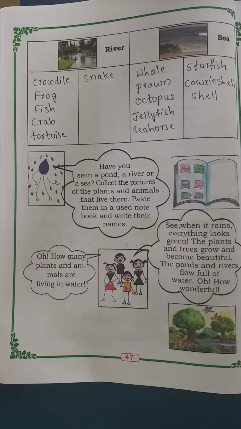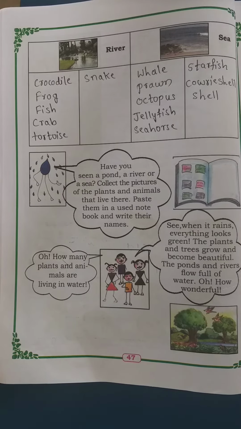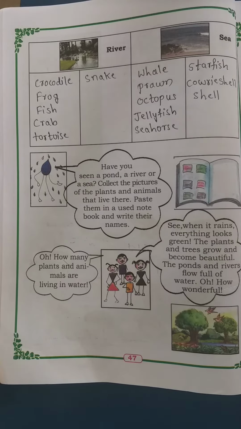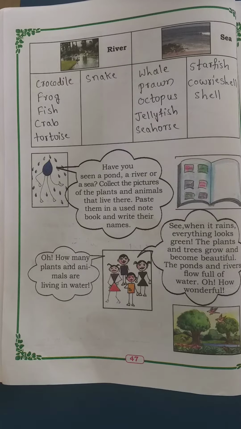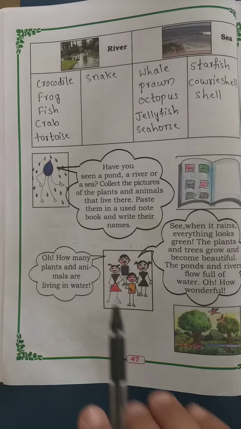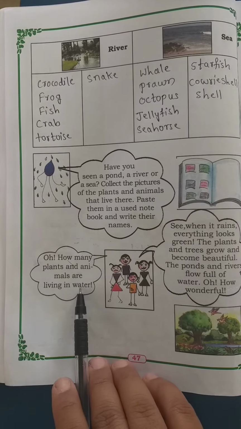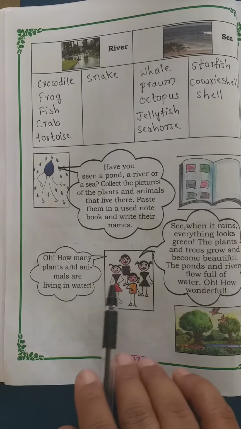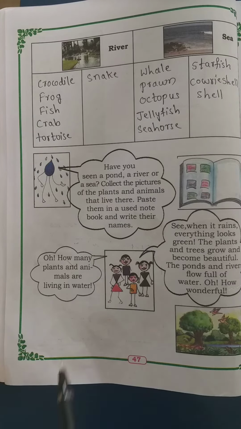What do we have to do? We have to collect the images of plants and animals which live in a pond, river or sea, and paste them in a scrapbook. Okay, see here. Oh, how many plants and animals are living in water? The children are telling how many plants and animals are living there.